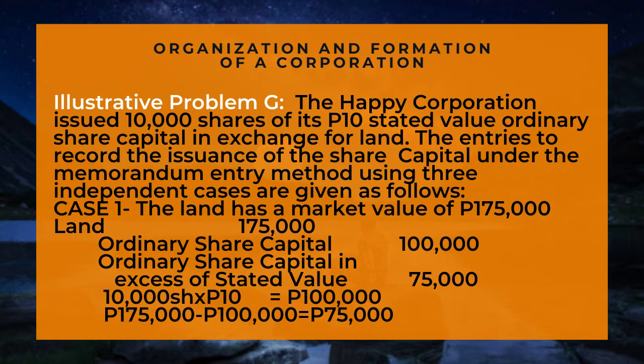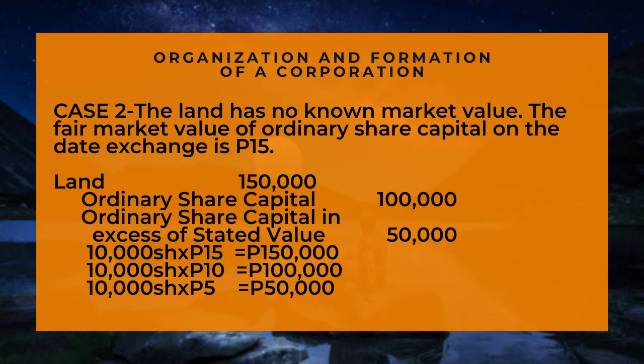175,000 pesos less 100,000 pesos is equal to 75,000 pesos. Case 2. The land has no known market value. The fair market value of the ordinary share capital on the date of exchange is 15 pesos. Debit land for 150,000 pesos, credit ordinary share capital for 100,000 pesos, and credit ordinary share capital in excess of its stated value for 50,000 pesos.